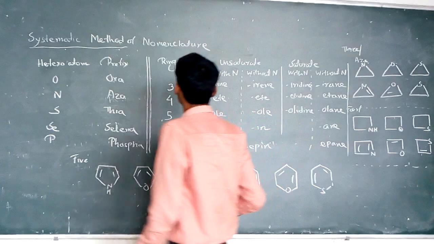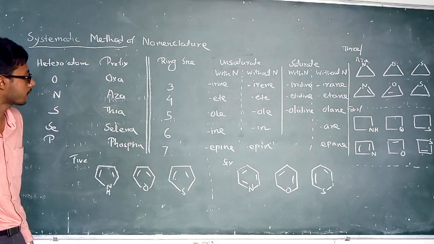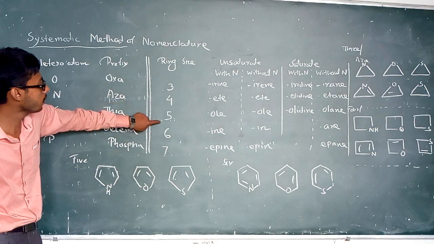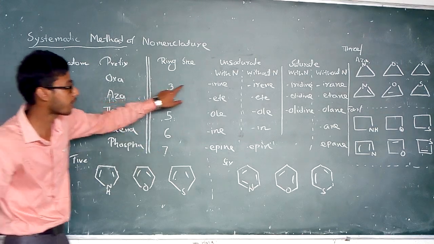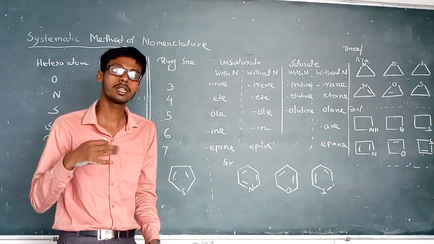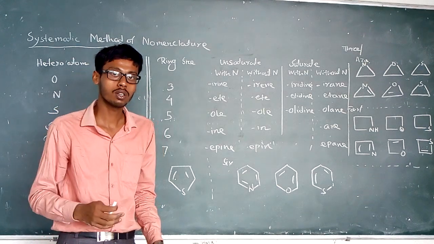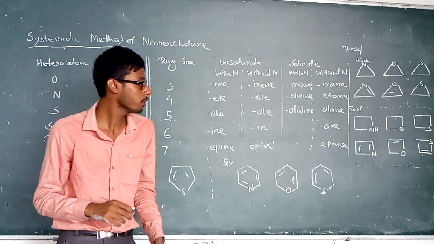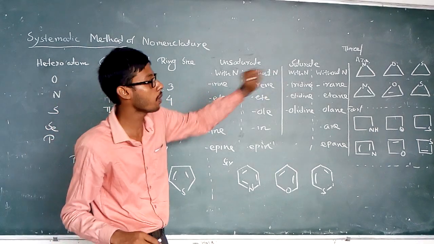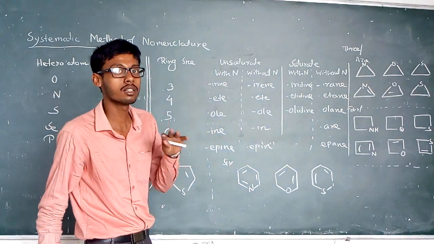Now going to the second table, the table of suffixes. Here you can see the table containing various ring sizes: the 3-member heterocyclic compound, and 4-member, 5-member, 6-member, 7-member. The nomenclature follows a systematic set of rules developed by IUPAC to name the compound, and this is known as systematic nomenclature. Now the first compound that I selected is nitrogen containing in the 3-member